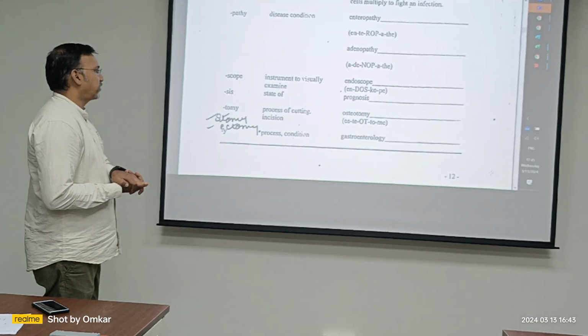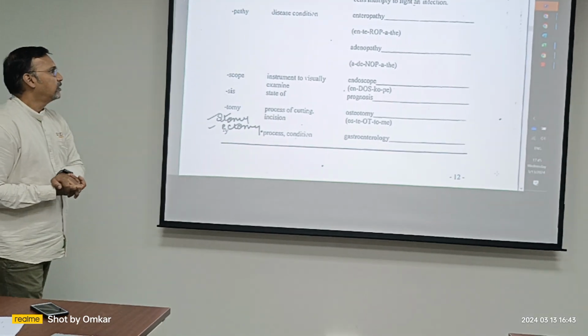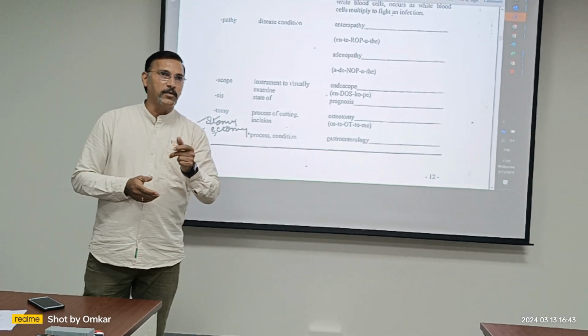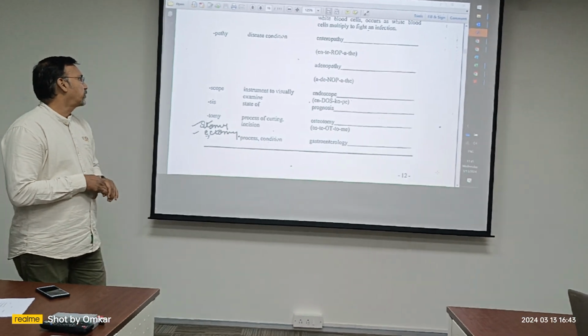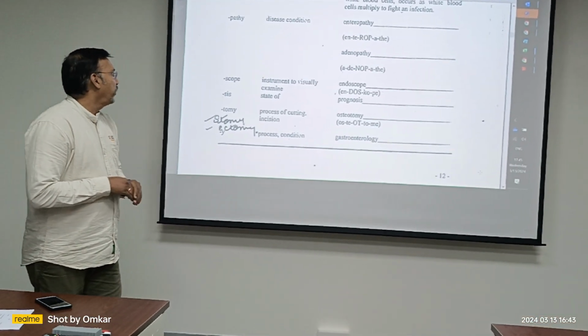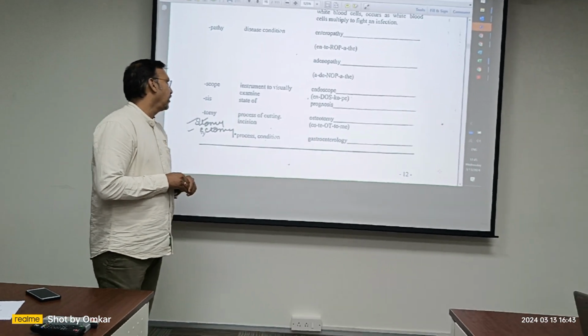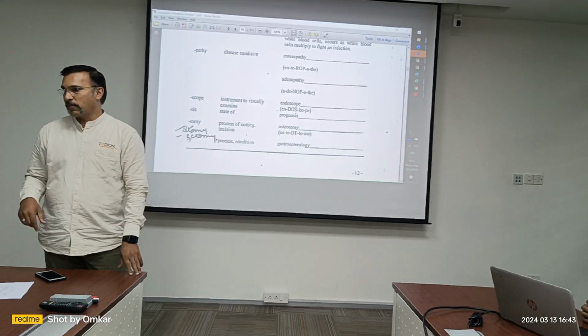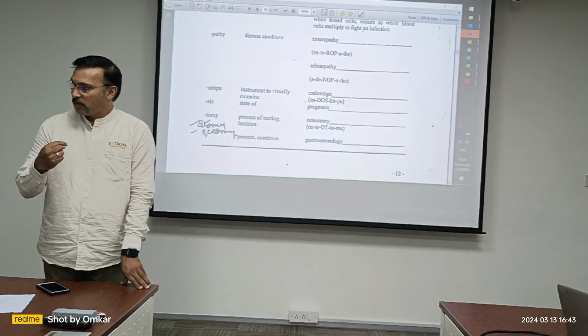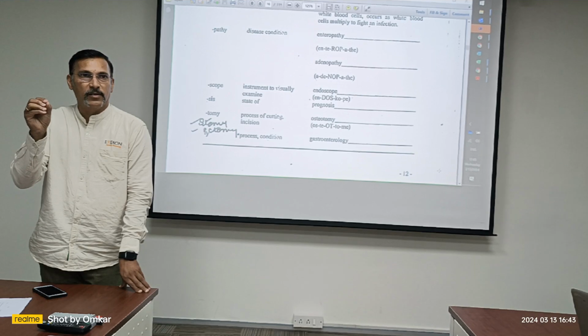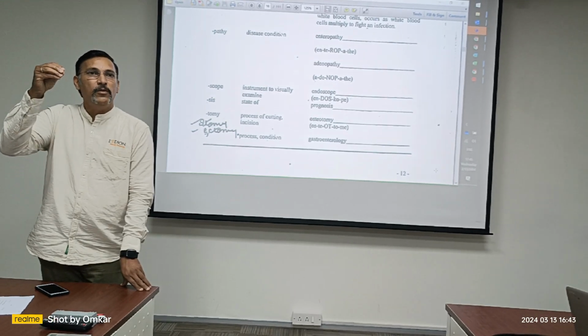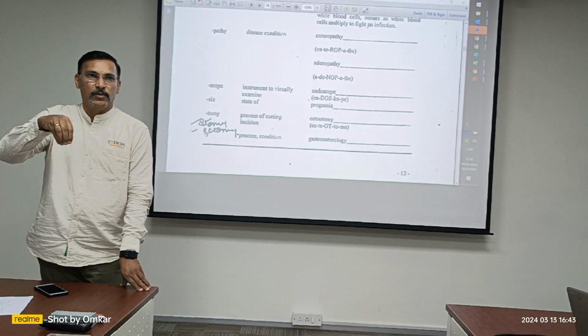Okay, we are coming to the last three parts of this suffixes. Scope means instrument. Endoscope, process of viewing inside. Remember they do this endoscope. Endoscope is an instrument used to view within. Endo.